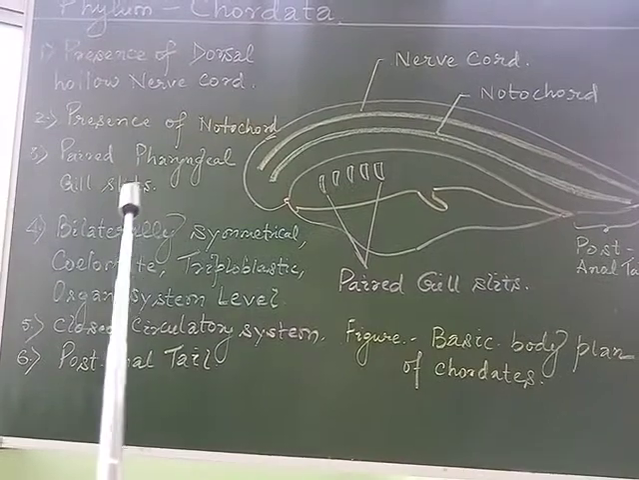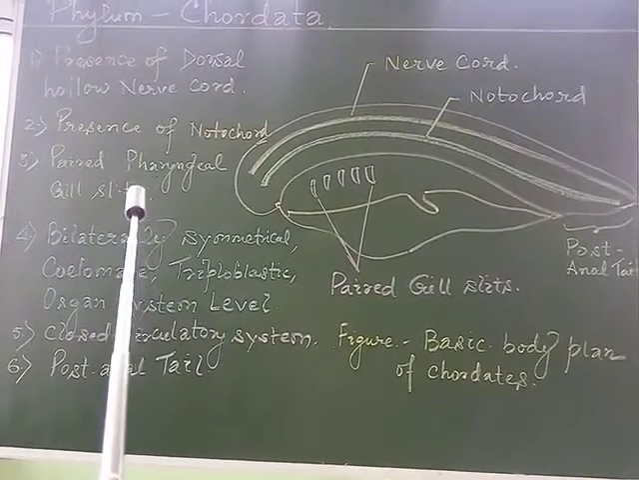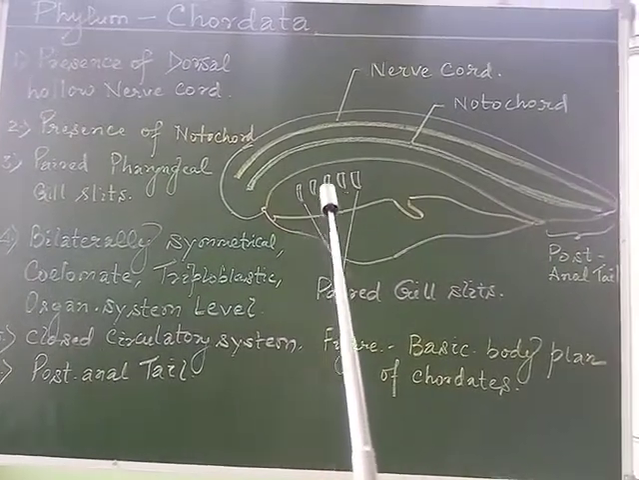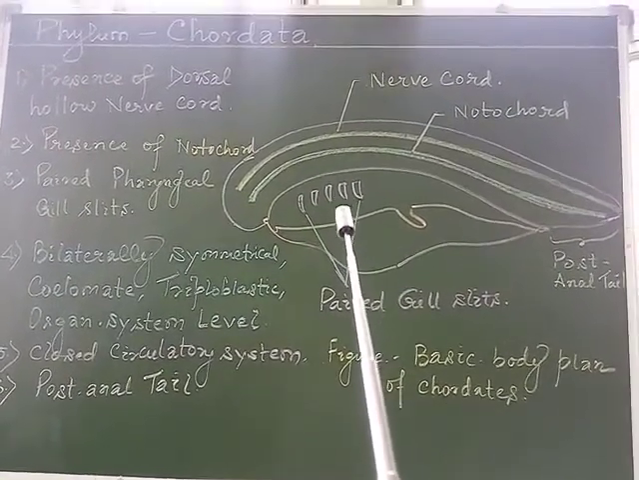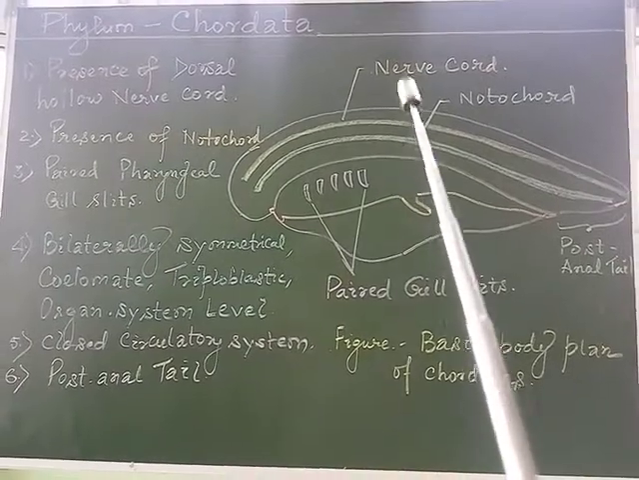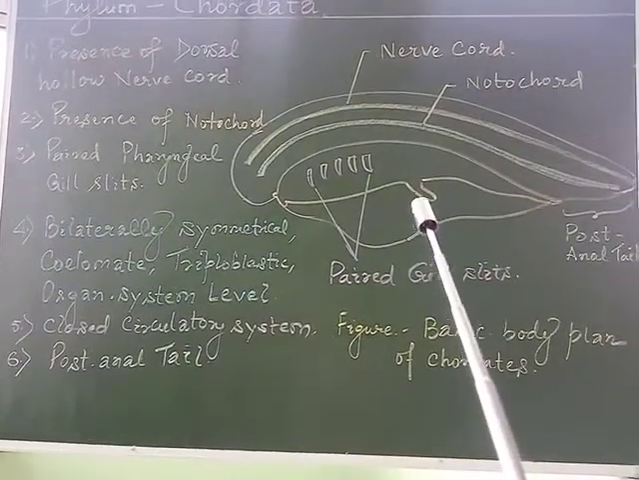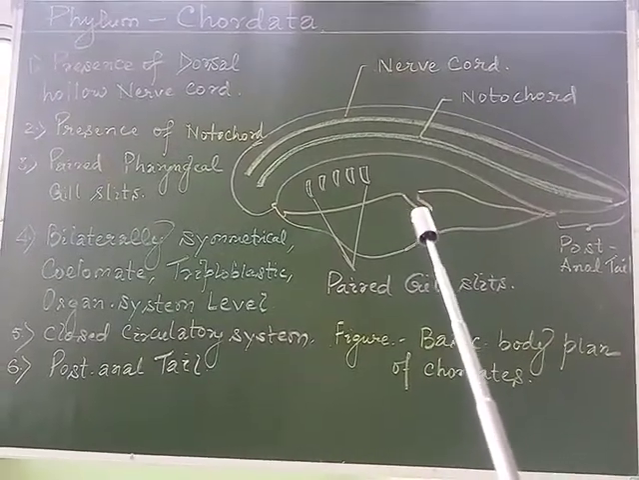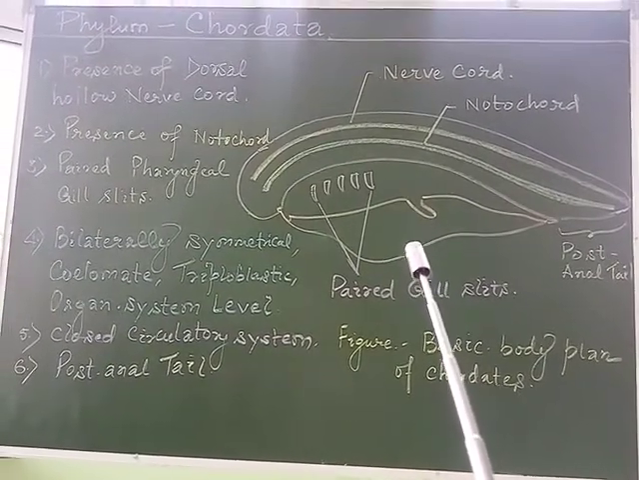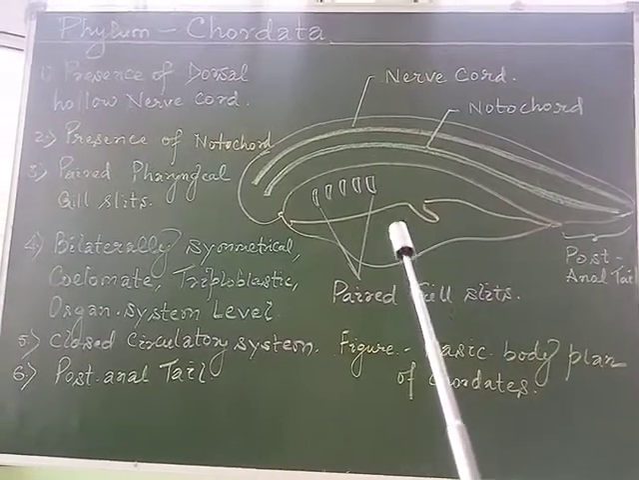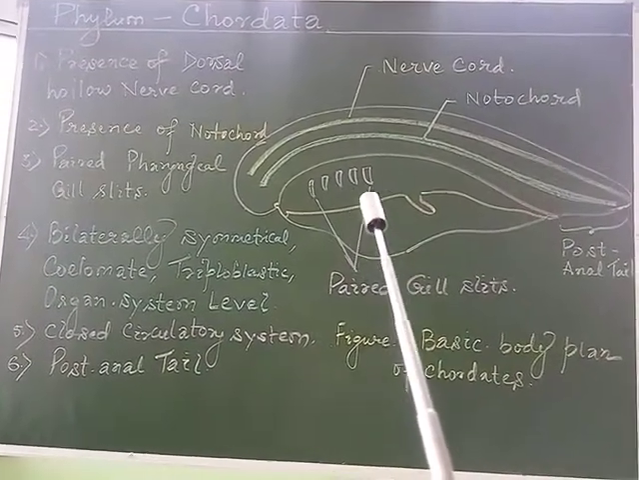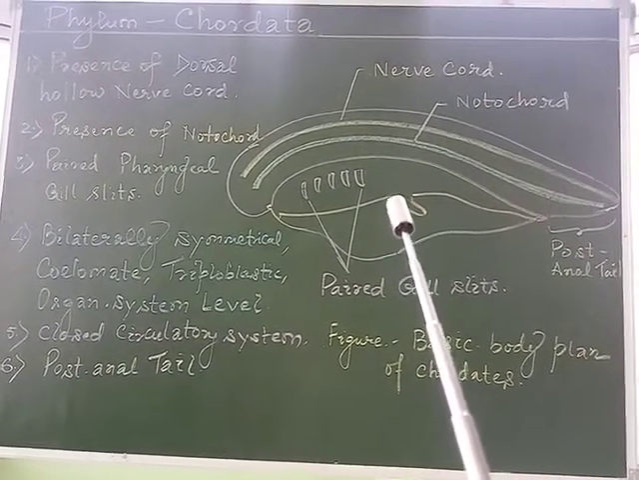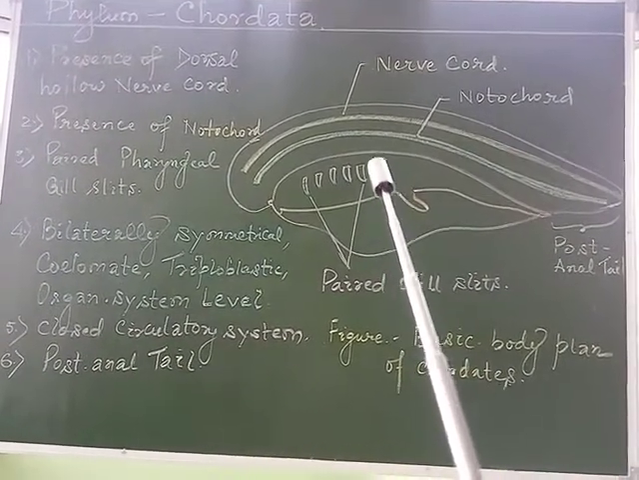Now the third prime important feature is the presence of paired pharyngeal gill slits. We may observe paired pharyngeal gill slits on the left side and also on the right side of the body. In all the chordates, at some stage of their life history, a series of paired lateral gill clefts or gill slits perforate through the pharyngeal wall of the gut behind the mouth,